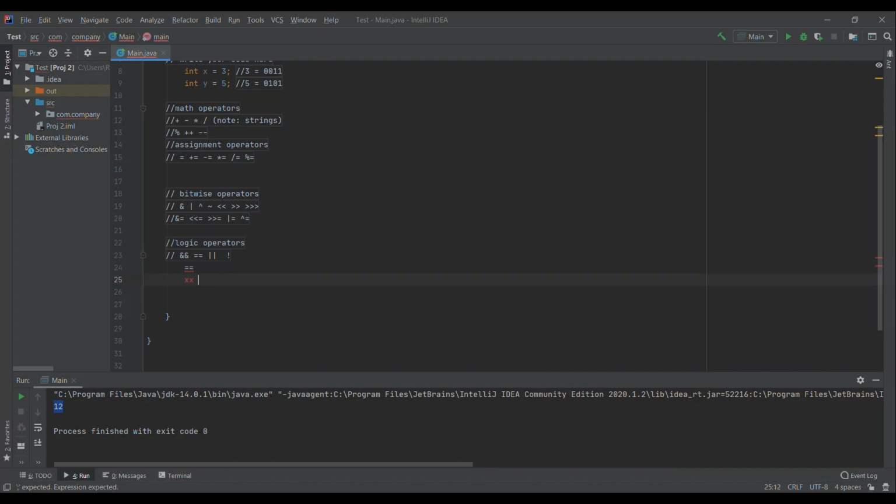A single equals, like if I said x equals 7, is an assignment, but a double equals, like x equals 3, checks if x equals 3. And that's a Boolean value, so I can save that as Boolean equals x equals 3. So if x does equal 3, that'll be true. And if x doesn't equal 3, it'll be false.